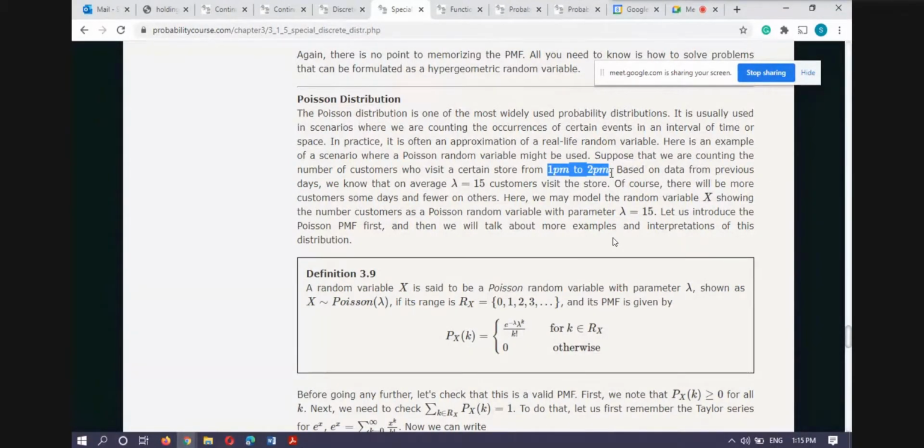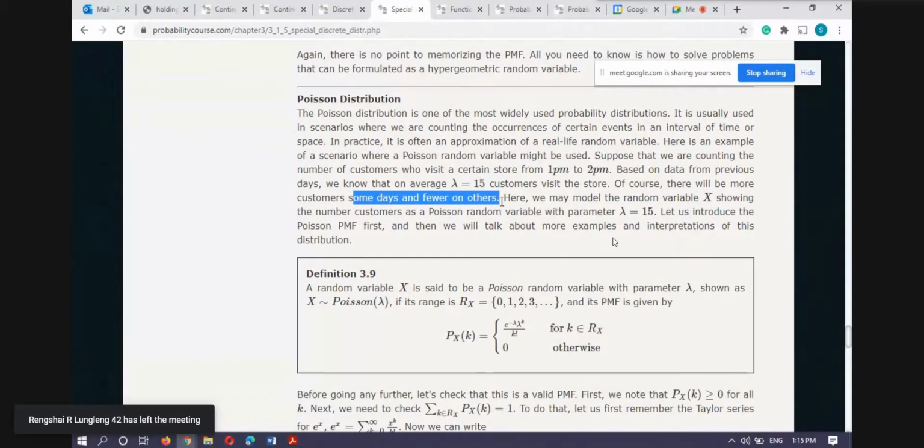Based on the previous data, some day I observed that from 1 to 2 p.m. only 15 customers visited the store. Of course this will be more some days, there will be more customers, because this is some past days' data. So maybe in future more than 50 customers may visit, or maybe less than this also. Maybe 16 or maybe 14 also.